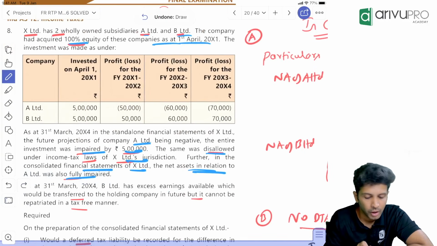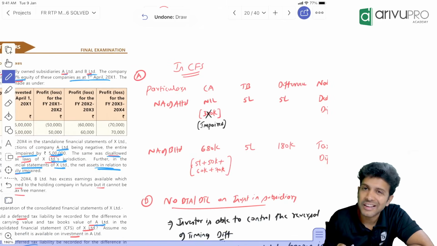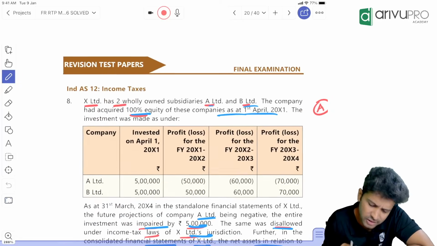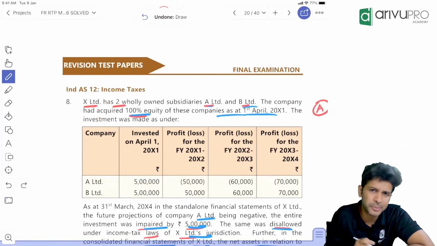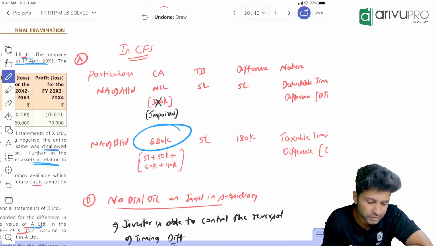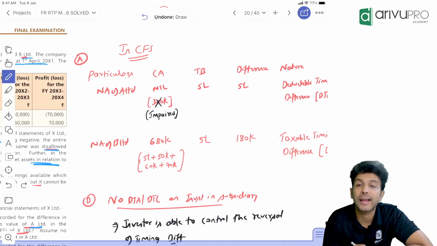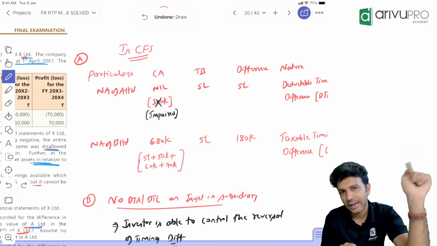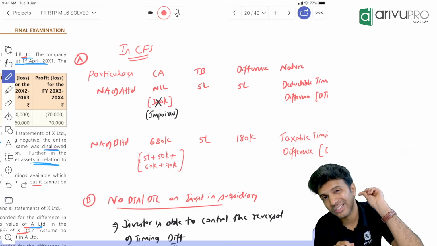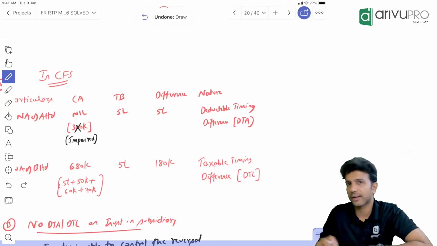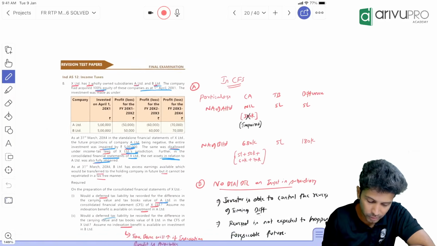Okay, people? Alright. What about the tax base? Sir, all this adjustment is there only in accounts. As far as the tax record is concerned, the tax base is still the investment value, which is what? We purchased the investment for 5 lakh. So the carrying amount of net asset is 680 and the tax base is 5 lakh. So what is the difference? 180. The carrying amount is greater than the tax base now. When the carrying amount is greater than the tax base, it creates a taxable timing difference, which gives rise to DTL. Tax rate not given, so I cannot find out the value.